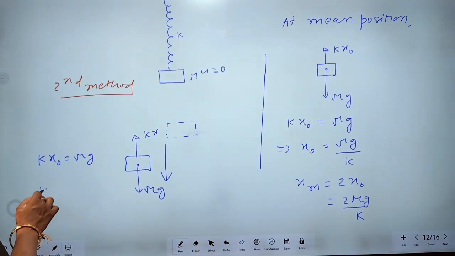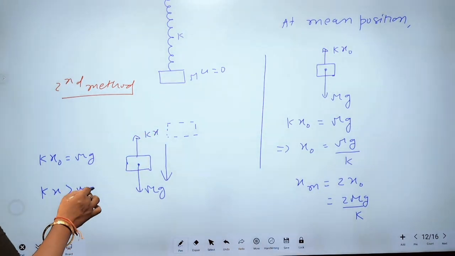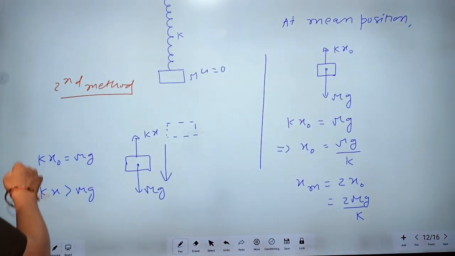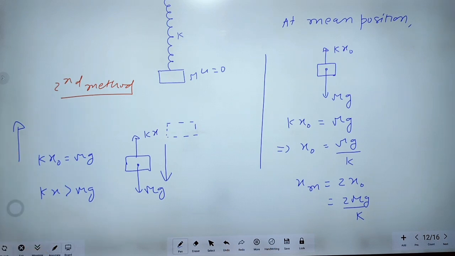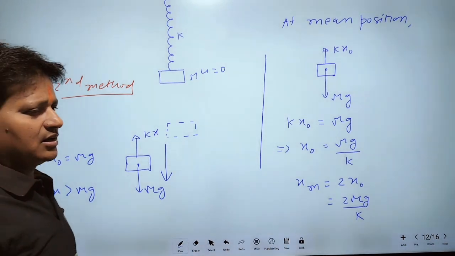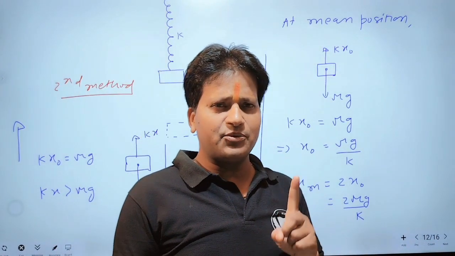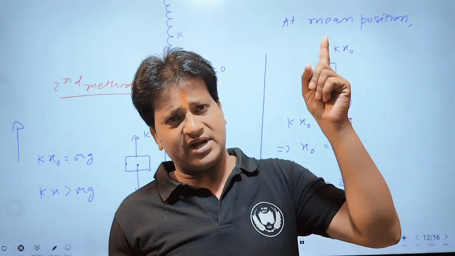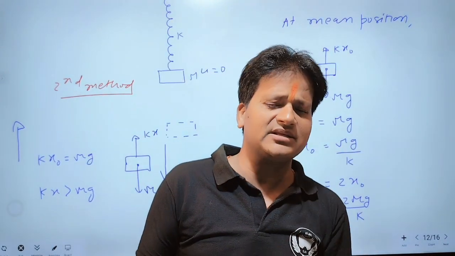Therefore, kx is greater than mg after mean position. Therefore, the resultant force will be in the upward direction. Therefore, acceleration will also be in the upward direction, but velocity in the downward direction.